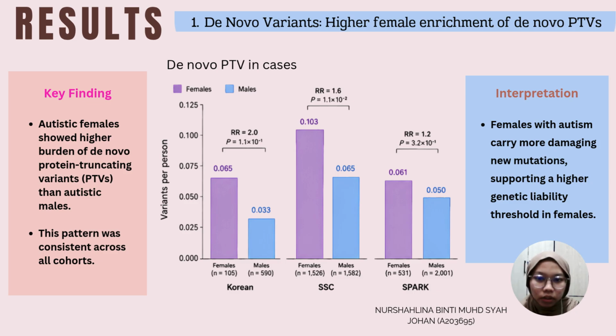First, for de novo protein truncating variant or PTV, the study found that autistic females carry a higher burden compared to autistic males. In the Korean cohort, females had 0.065 variants per person, while males had 0.033. In SSC, females had 0.103, while males had 0.065. In SPARK, females also show a slightly higher value, 0.062 compared to 0.050 in males. This suggests that females with autism may have a higher genetic liability threshold, meaning a greater genetic burden may be needed before autism traits are clinically expressed.